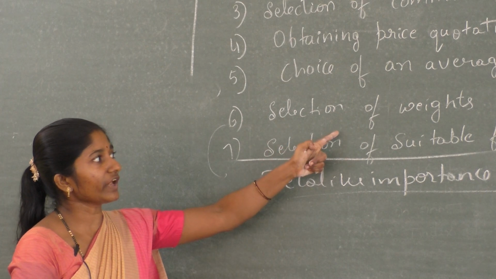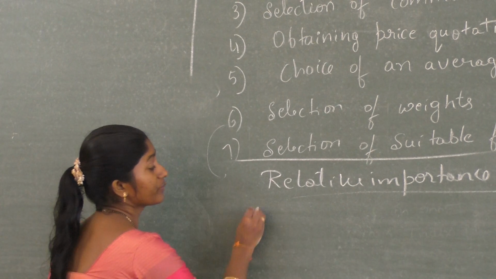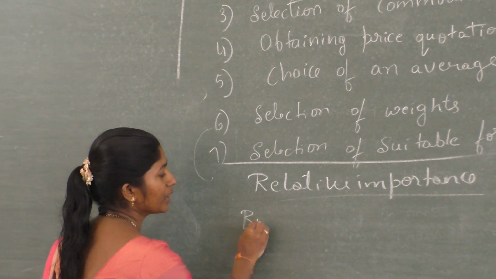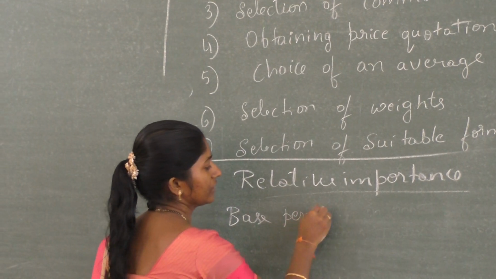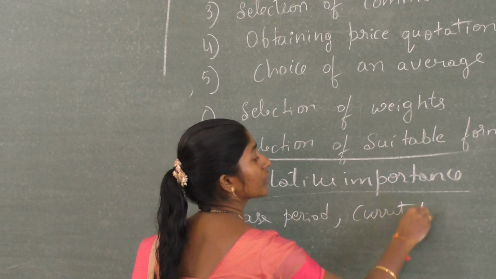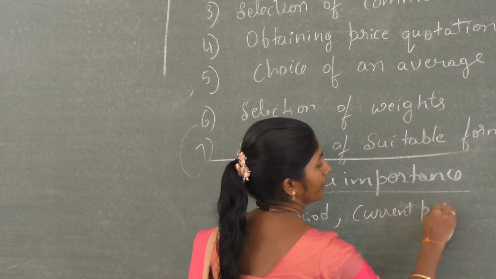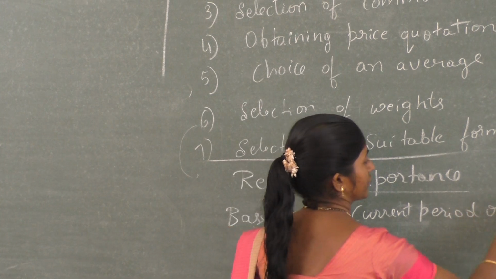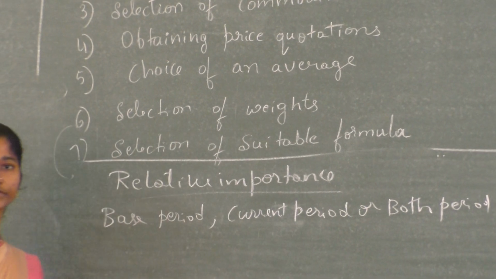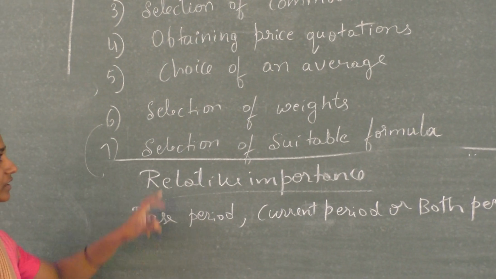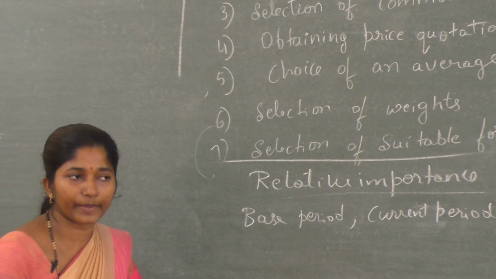Here, generally weight of quantities may be base period quantity or current period quantity, or both period quantity. That also we have to see. Another one, there are two types of weights.